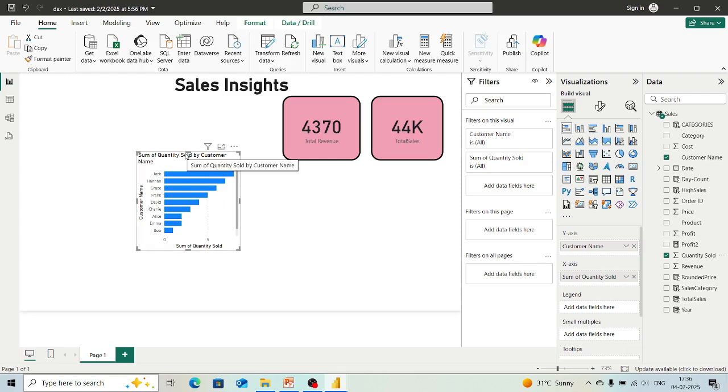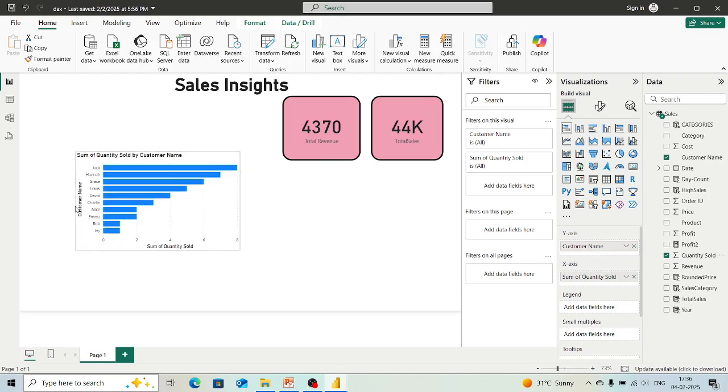So here we have this header, we can say, of our chart. We can change that also, and if we want to change the names of the y-axis and x-axis, that also we can change. So I will just leave this as name, y-axis as name. We can double click over here and then also we can change the name of that column. For the x-axis I will give quantity sold.